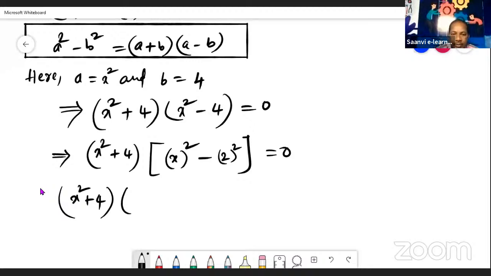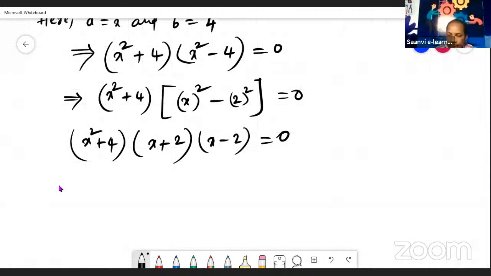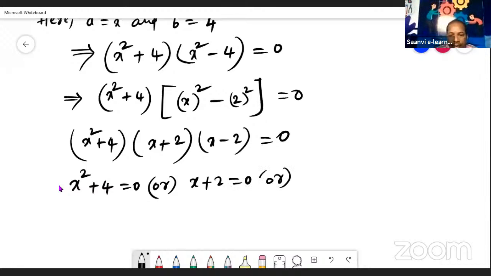We should take the value inside the bracket. So a plus b is x plus 2, a minus b is x minus 2. That is equal to 0. So all three together is equal to 0, no? So it means x square plus 4 is equal to 0, or x plus 2 is equal to 0, or x minus 2 is equal to 0.